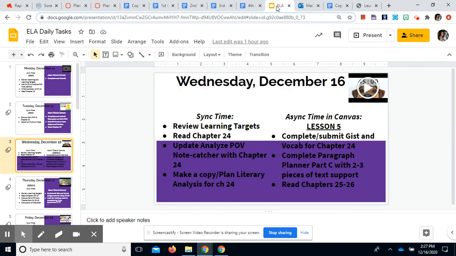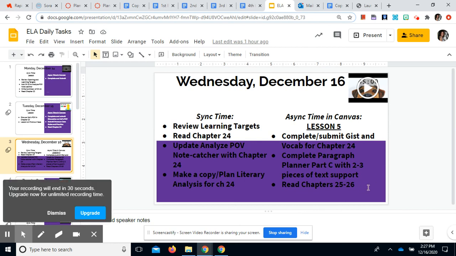So your assignments for Wednesday, December 16th are to complete and submit the GIST vocab assignment for chapter 24 and complete the paragraph planner part C with 2 to 3 pieces of text support. Reminder that you have until Friday the 18th at 5 p.m. to get assignments that are missing in Canvas turned in to be graded and included in this quarter.